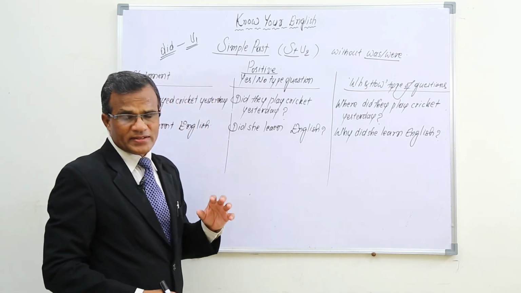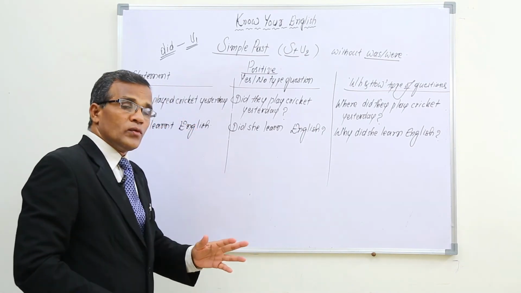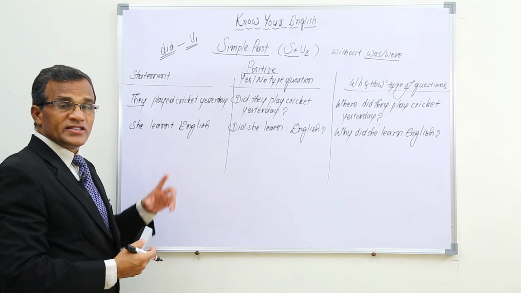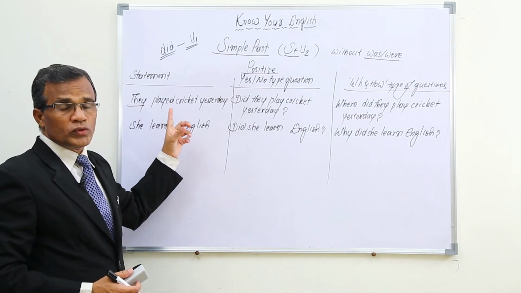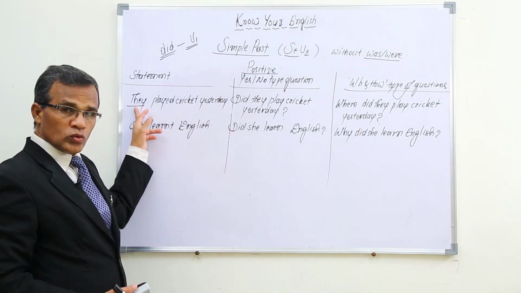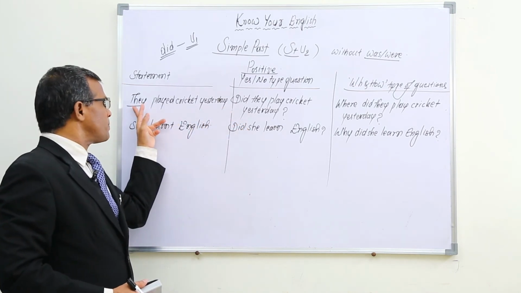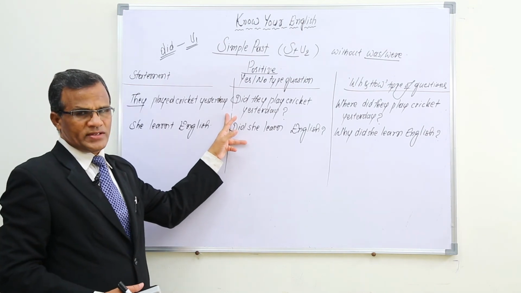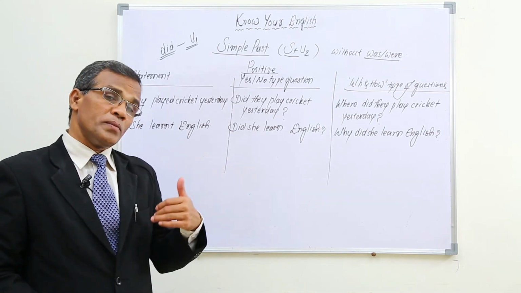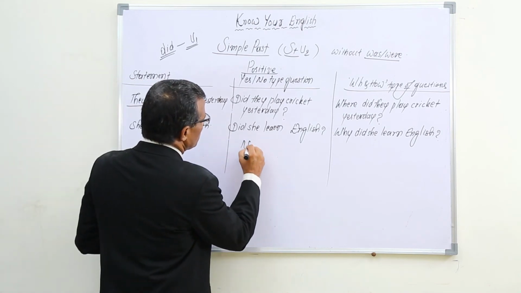For example, if it is a question with who and how many people, or how many of you, how many of us, how many of them, as we have already talked about, we have to come back to the statement. In the statement, if you remove the subject and use who, it becomes a question. They played cricket yesterday is a statement, but if you say who instead of they, who played cricket yesterday is a question. How many people played cricket yesterday? Also a question. How many of you played cricket yesterday? How many of them played cricket yesterday? How many of us played cricket yesterday?